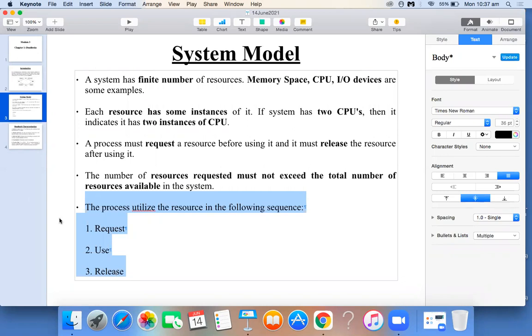Okay, clear with this? Right. So that's the general concept behind the deadlock system model. Okay, right.